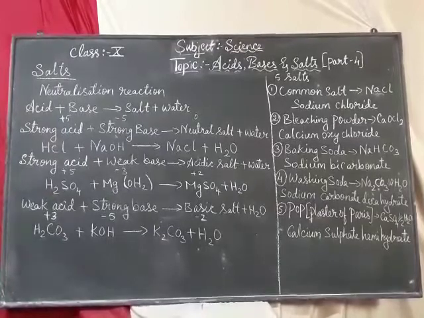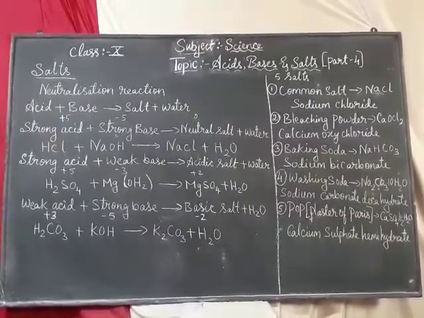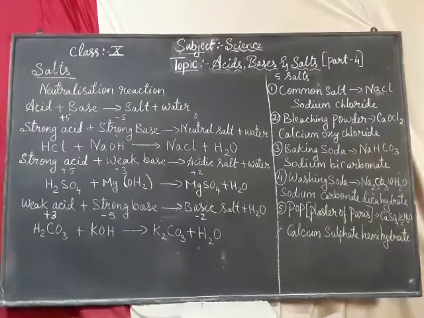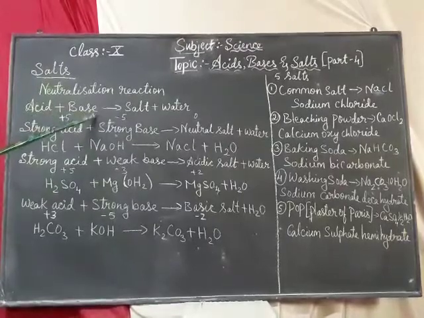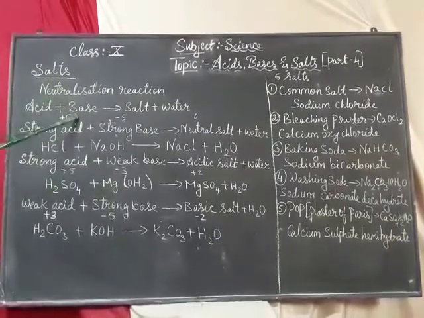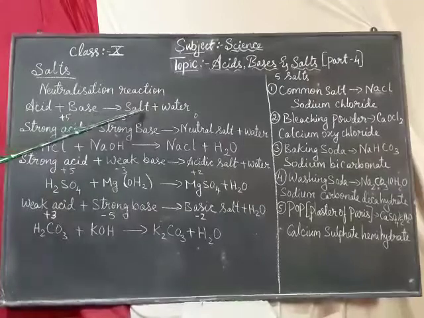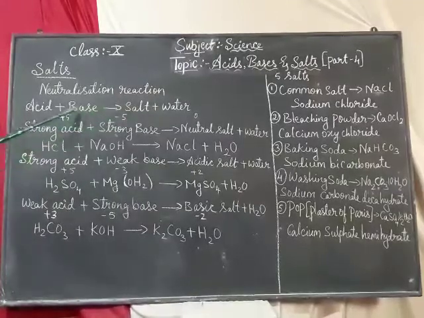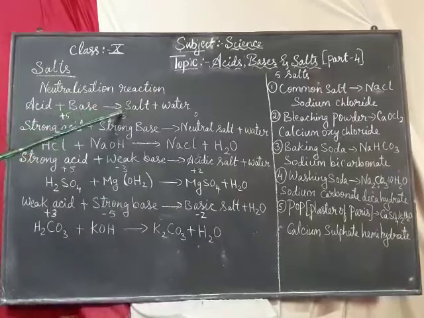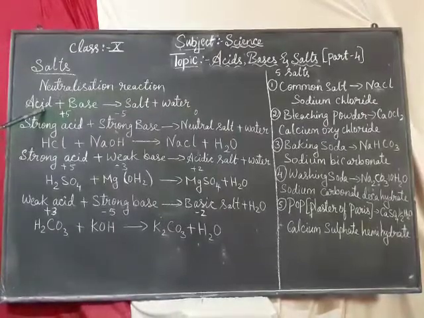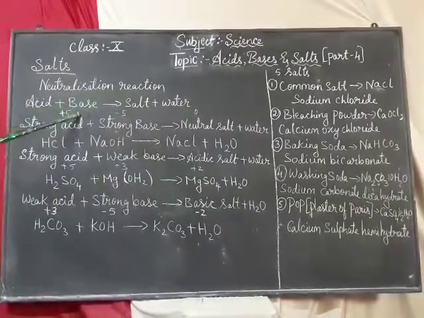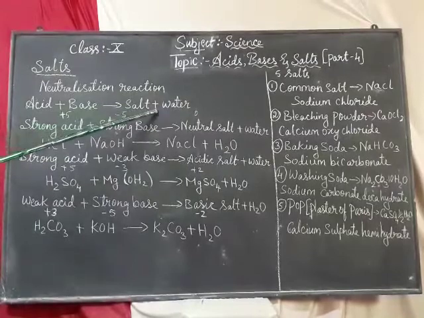Already in the previous class we learnt about acids and bases. Today our topic is salts. In the last class I had already explained how salts are formed. Once the acid mixes with a base, it gives rise to salt and water. That's how the salt is formed. This reaction is known as a neutralization reaction. In the neutralization reaction, acid reacts with base to form salt and water.